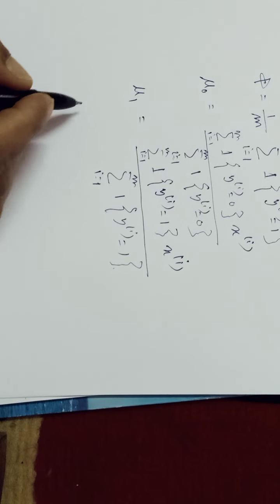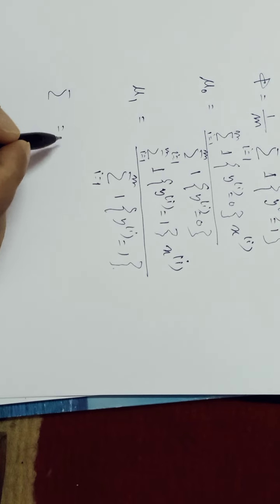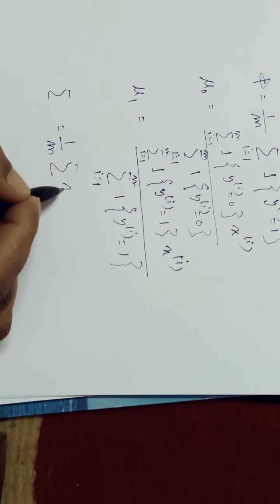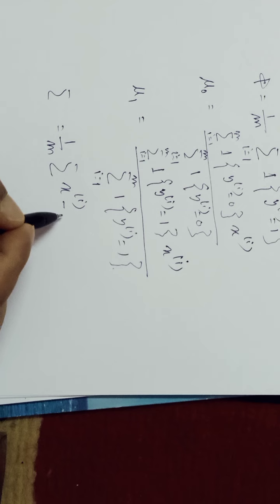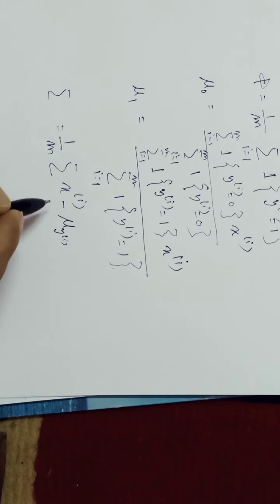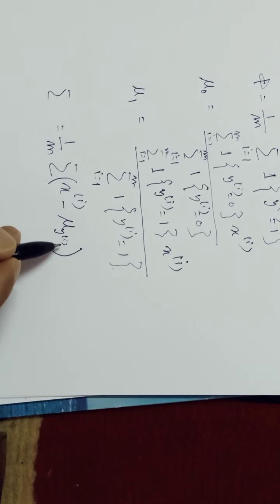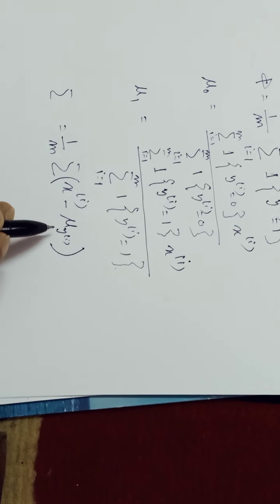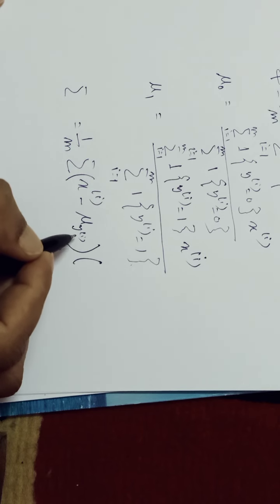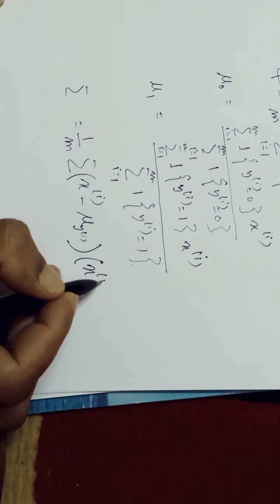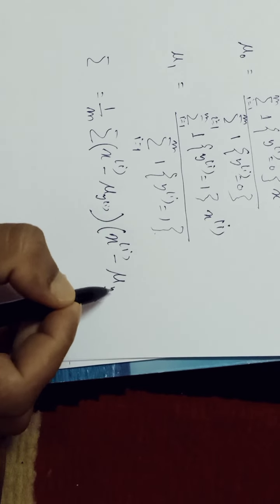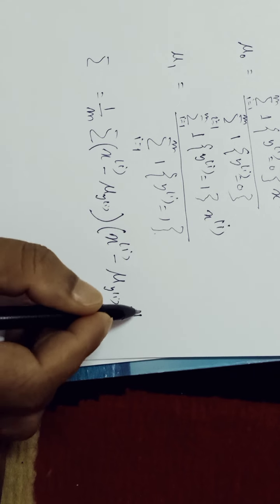And the covariance matrix sigma will be 1 by m times the sum of xi minus mu yi, that is mu0 if yi is 0 and mu1 if yi is 1, times xi minus mu yi transpose.